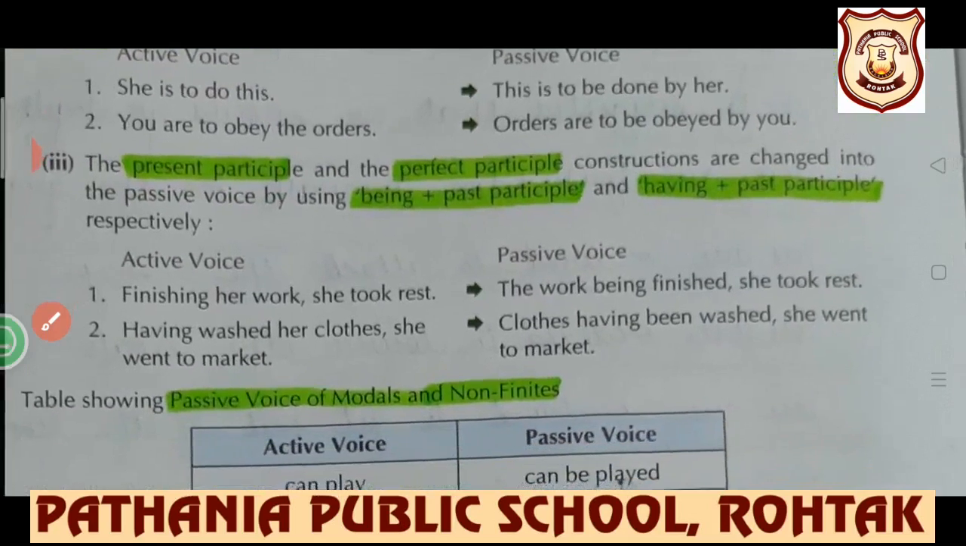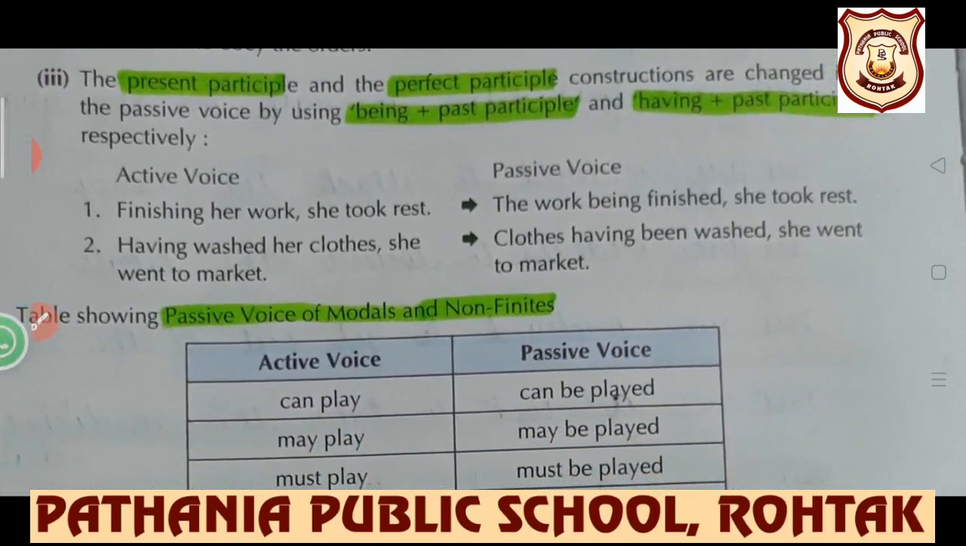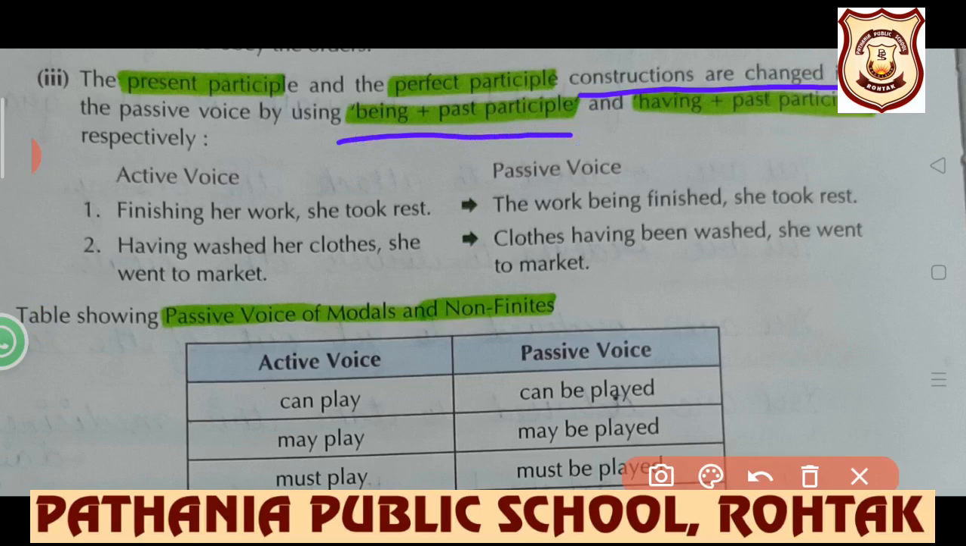Next is participles. Present participle means first form plus ing. Perfect participle means having plus third form of the verb. Now let's see the construction, how it changes. By using being plus past participle, that means being plus third form of the verb or having plus third form of the verb.